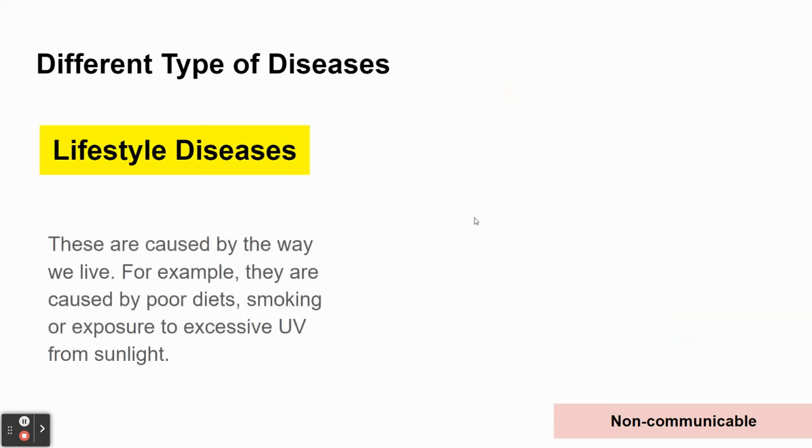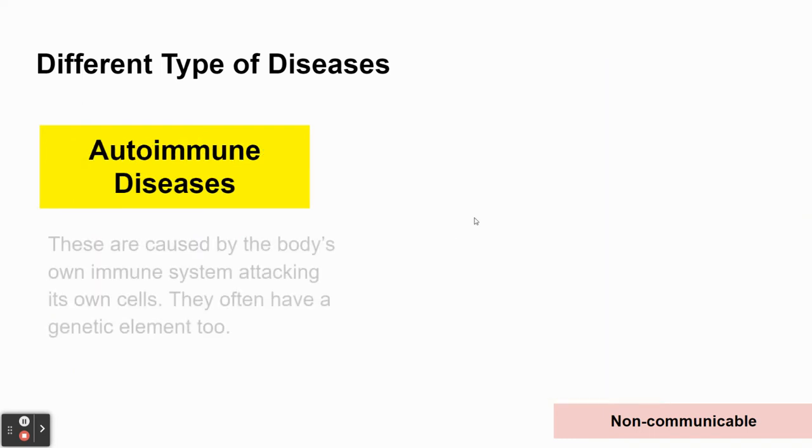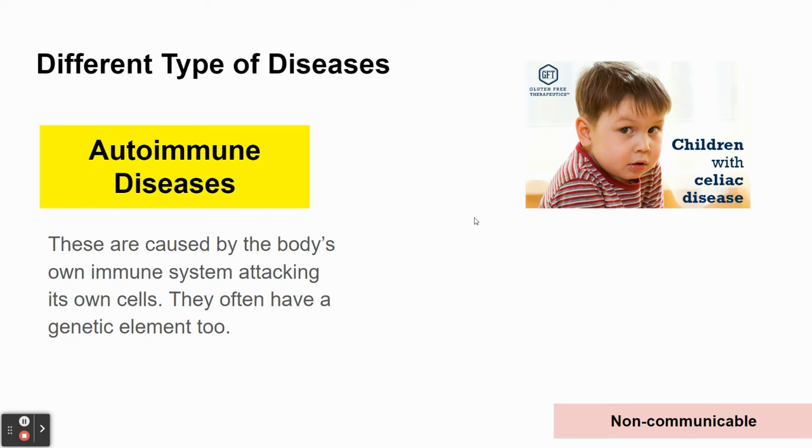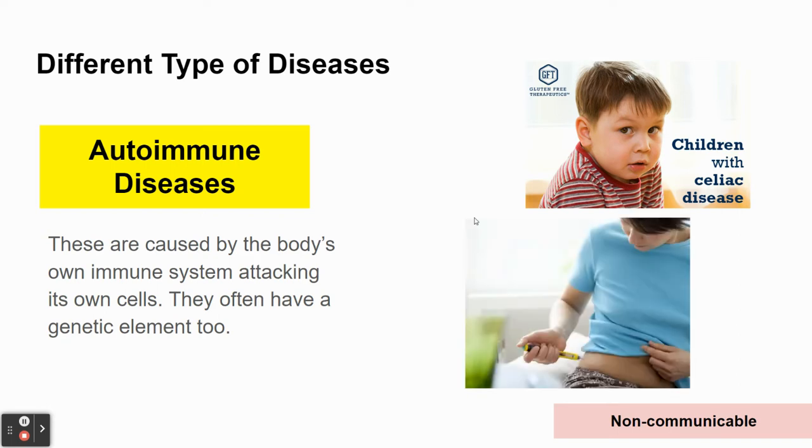We looked at lifestyle diseases, which are caused by things that happen to you in your lifetime, like poor diet, exposure to chemicals in cigarette smoke. And we also looked at autoimmune diseases, which do have a genetic element, and they're caused by the body's immune system turning against its own cells and attacking them.